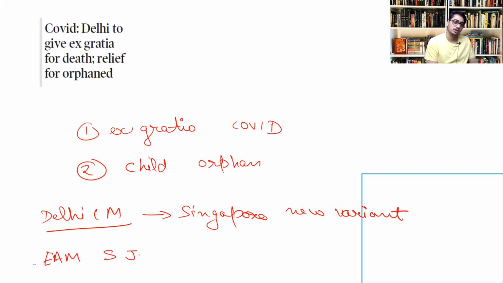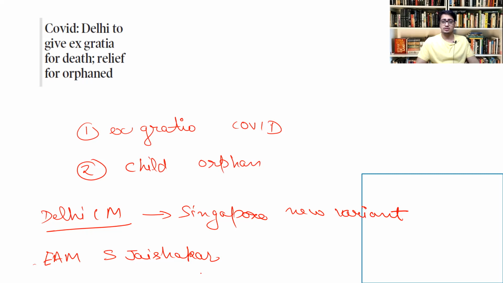S. Jaishankar has criticized it as an irresponsible statement, saying that Delhi's chief minister is neither an expert in detailing who can tell about the new COVID strain, and second, neither is he in the union government, so he cannot comment about the aviation policy of the union government. So this is the political issue.